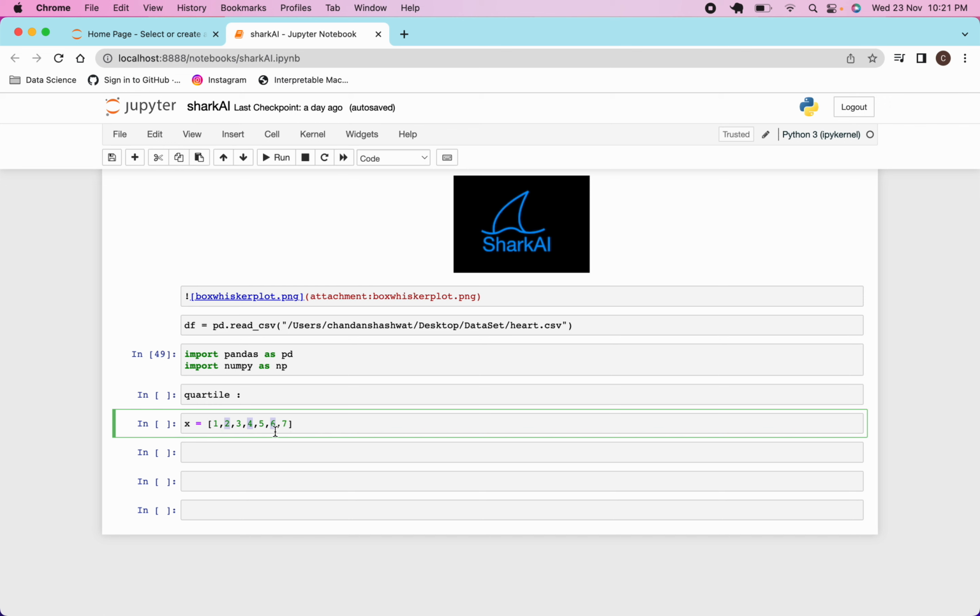In the same way I can say for the third quartile, which is 75%, that 75% of data is less than 6 and 25% of data is greater than 6. So it is very important to understand your data by knowing these quartiles.